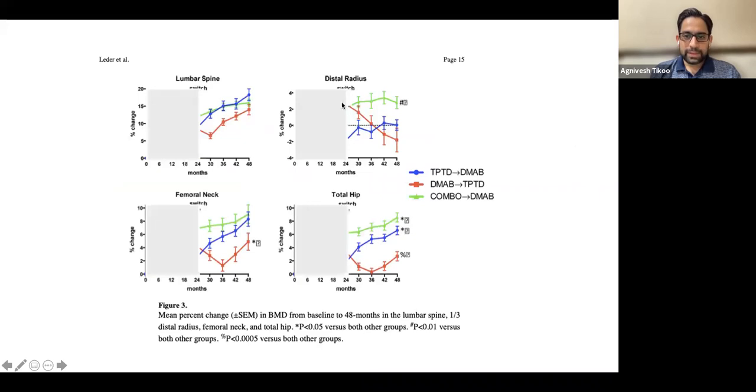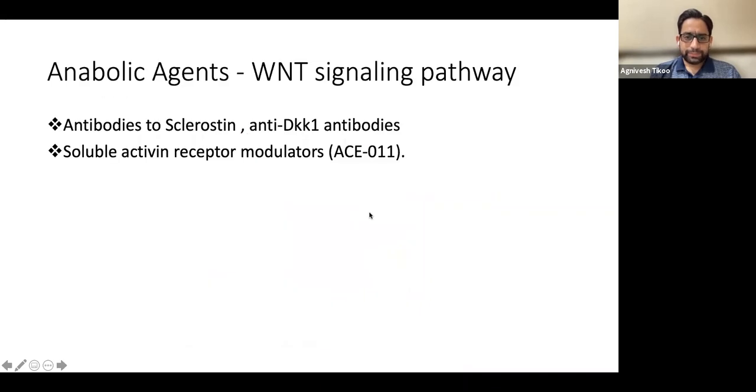These are the diagrams from the study. You can see the green line is at the top of all of these, which shows that the combination therapy is much better than individual therapy. But usually we reserve this for very severe osteoporosis, where we are trying desperately to try everything. Otherwise, single drug therapy is recommended, decided based on the patient profile.